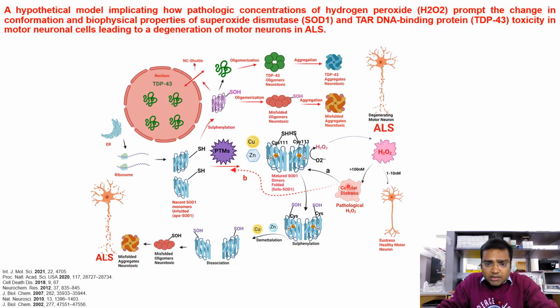If we follow path B, we can see that pathological concentration of H2O2 causes post-translational modification by sulfinylation and demetalation.